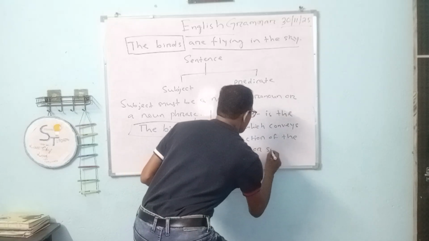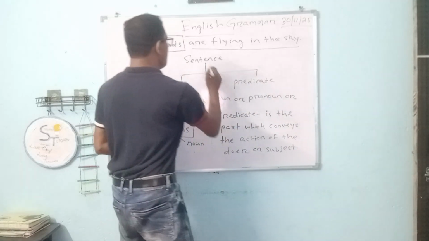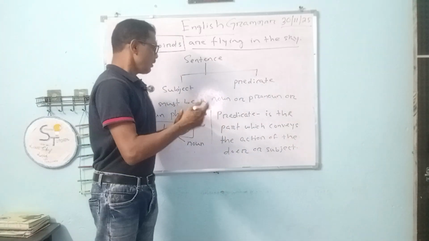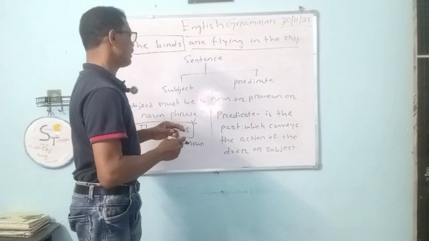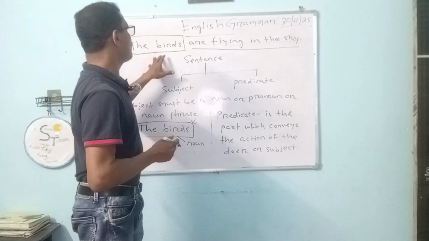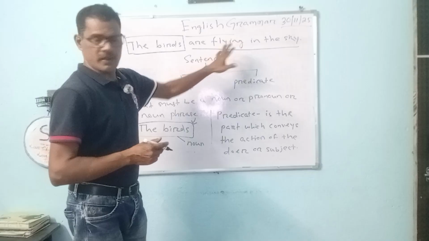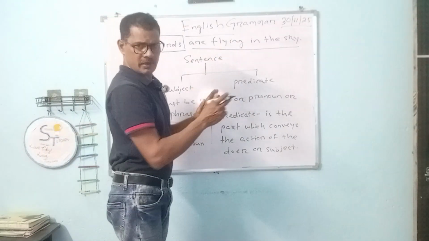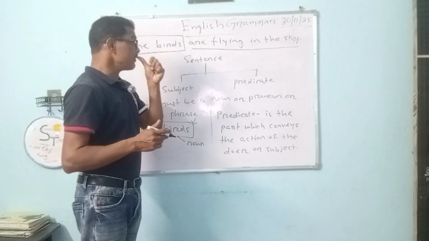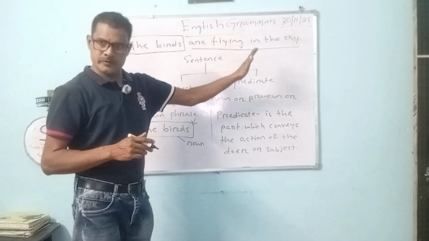So predicate always conveys the action of the doer. What are the birds doing? They are flying. Usually, in a positive sentence, the predicate comes after the subject part.